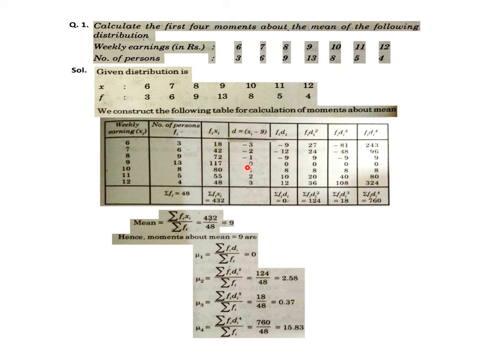So it's just about changing the deviation d, then the remaining process is similar. So that is about finding moments about mean, origin or any other point for a given frequency data. In the next slide we will discuss one more important problem regarding mutual relations of moments.